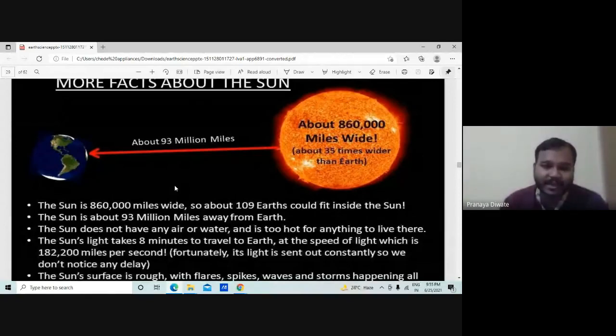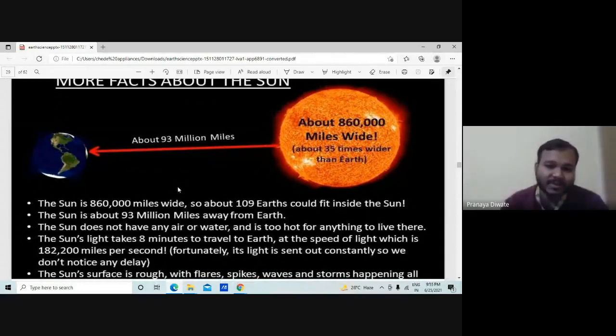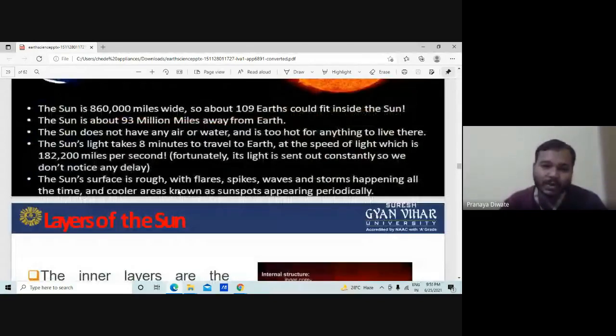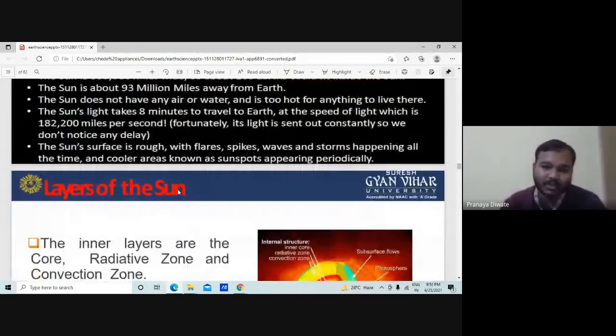The sunlight takes 8 minutes to travel to the Earth at the speed of light, which is 1 lakh 82,200 miles per second. The sun's surface is rough, with flares, spikes, waves, and storms happening all the time. The cooler areas known as sunspots appear periodically.